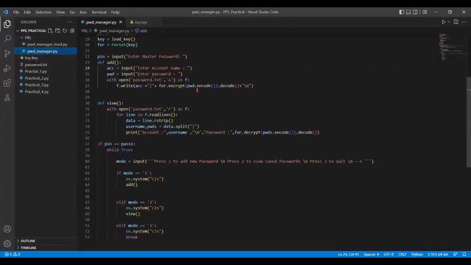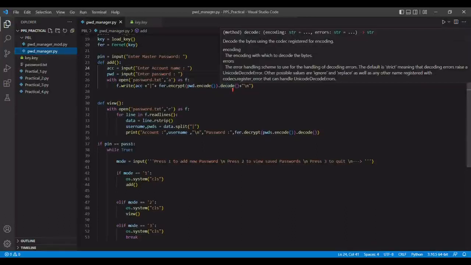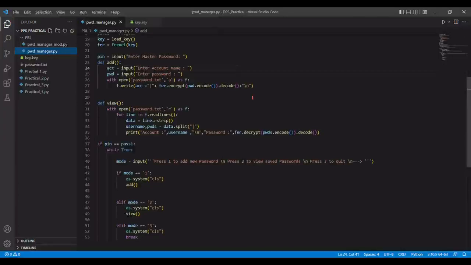So pwd.encode will convert this string variable into a bytes variable, because password.txt will only write in byte form. So to do that, we have to convert this string into bytes. Now we are using .decode, which will decode this password from bytes to string again, because we have to concatenate this string. Account is a string, this symbol is a string, and so the password should be in string form.